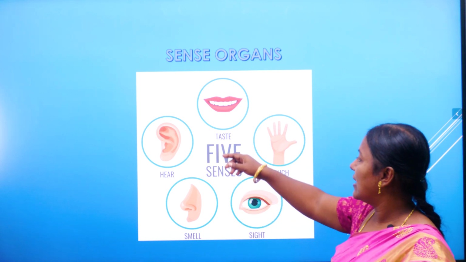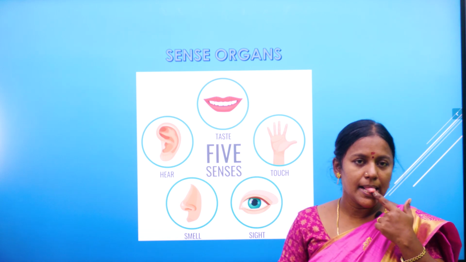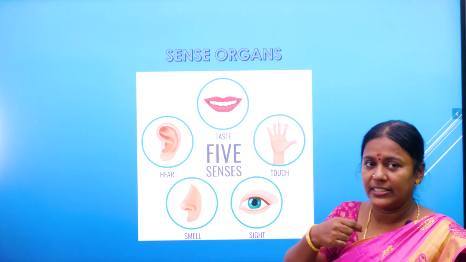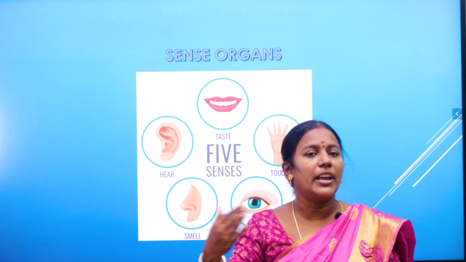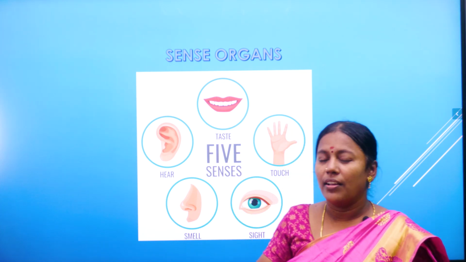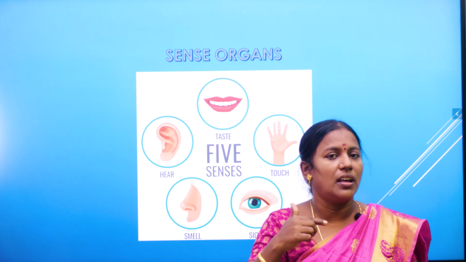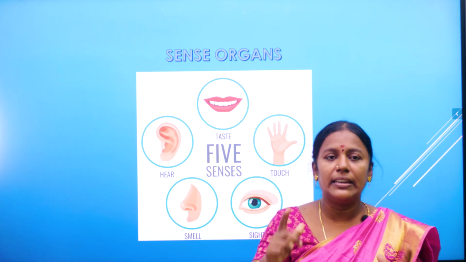The next sense organ is tongue. The tongue helps us to taste. We eat different types of food. We can identify it is spicy, it is sweet. How do we identify? With the help of our tongue. Tongue is a sense organ used for tasting.